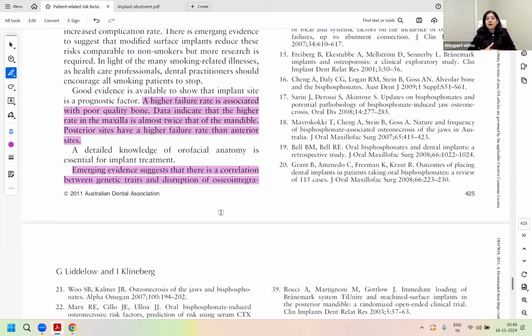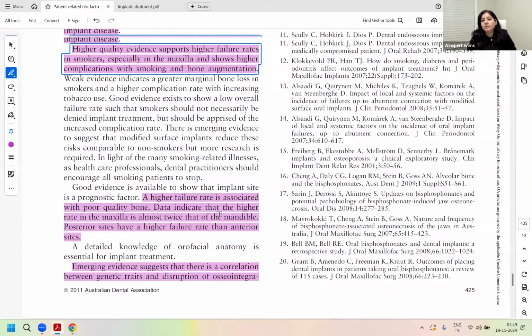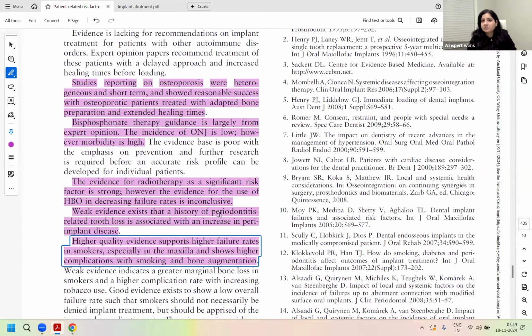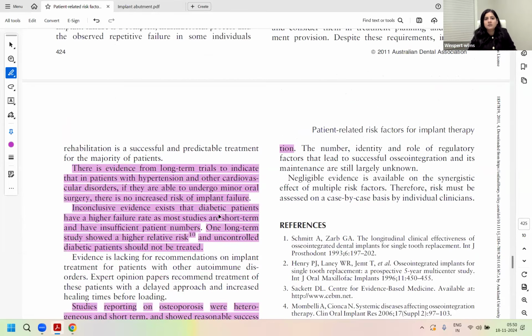And then there is also a higher failure rate with poor bone quality, which is more in the maxilla than the mandible, and more in the posterior than the anterior. And there is some evidence correlating genetic traits with failure of osseointegration. But those links are still not very clear. More data and, of course, more studies are required.